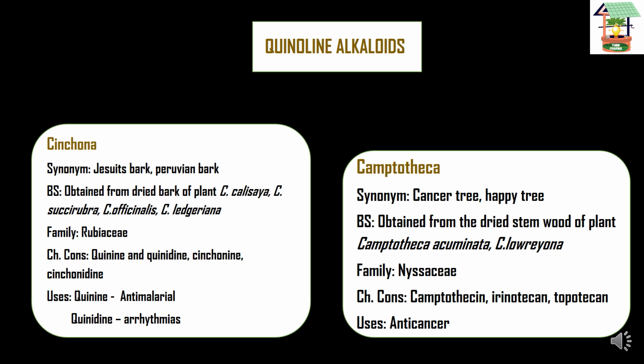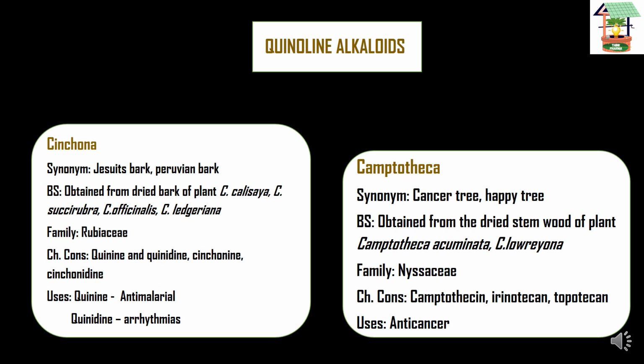For a particular plant there will be different chemical constituents. When we mention only two or three, those are the major chemical constituents present in a high amount in that plant. According to its chemical nature, each will show its pharmacological activity. Different chemical constituents show different pharmacological activities. You can see here quinine is showing anti-malarial activity, and quinidine is showing anti-arrhythmic activity, right?